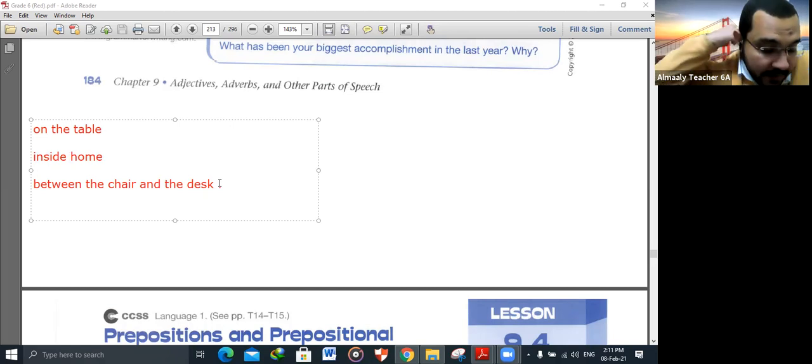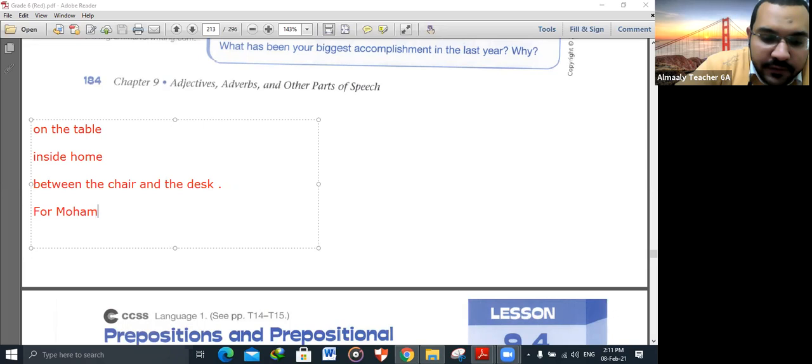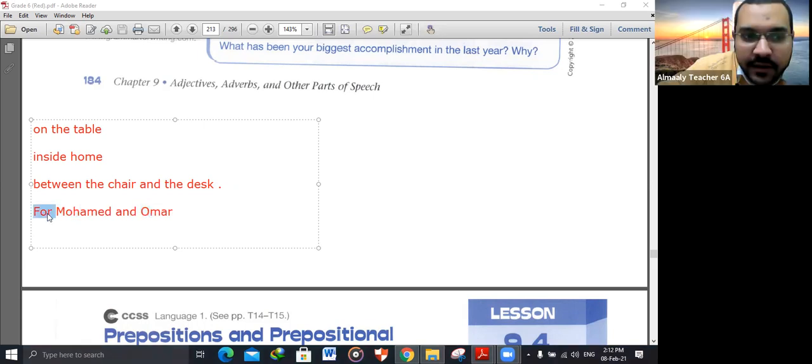Okay, and as you see, sometimes we may have a compound object, which means more than one object after the preposition, as you see, between the chair and the desk. If I say, this cake is for Muhammad and Omar, I have two objects for the same preposition. For Muhammad and Omar, this is a preposition followed by two objects, Muhammad and Omar. So I can have one object after the preposition, or maybe two objects.